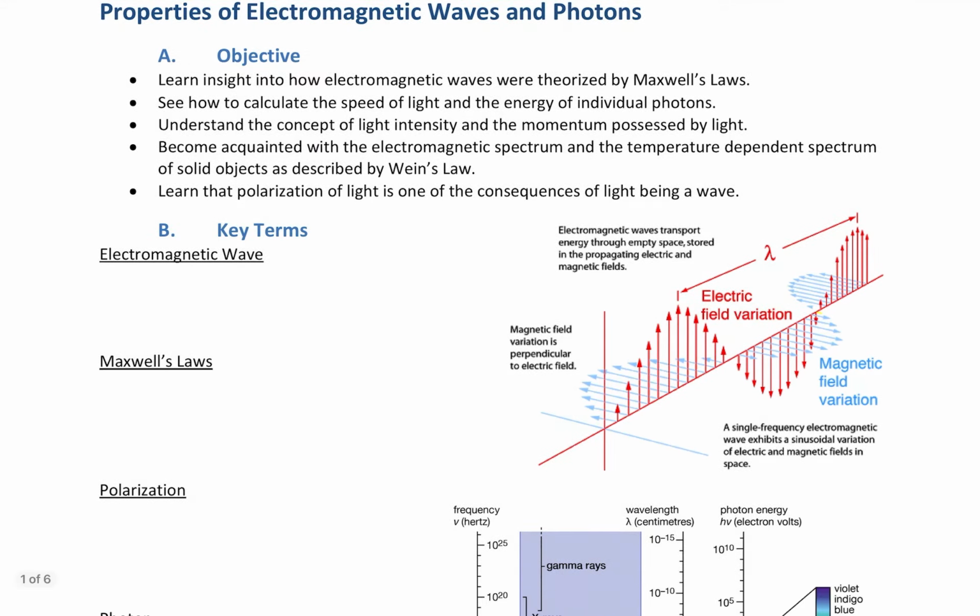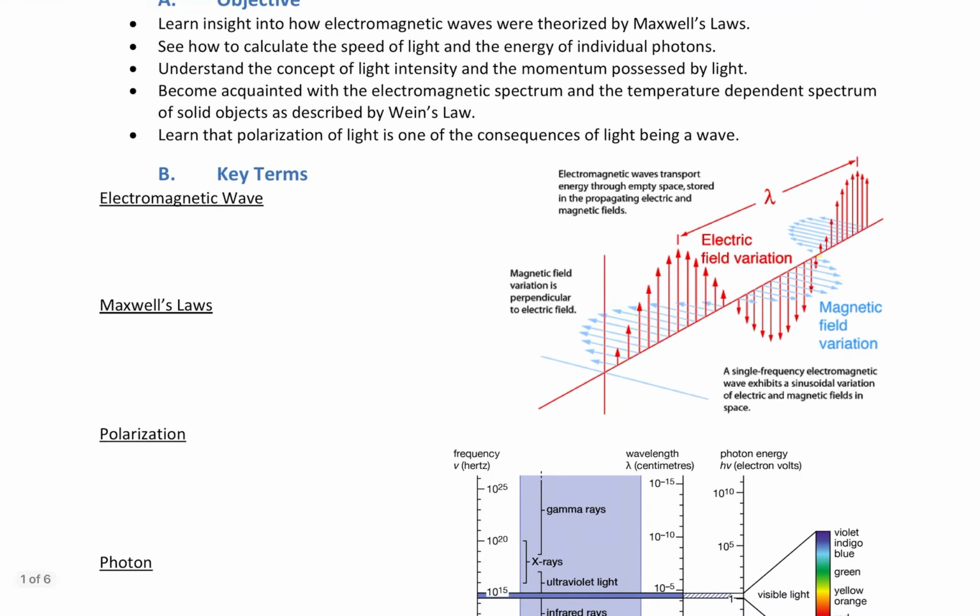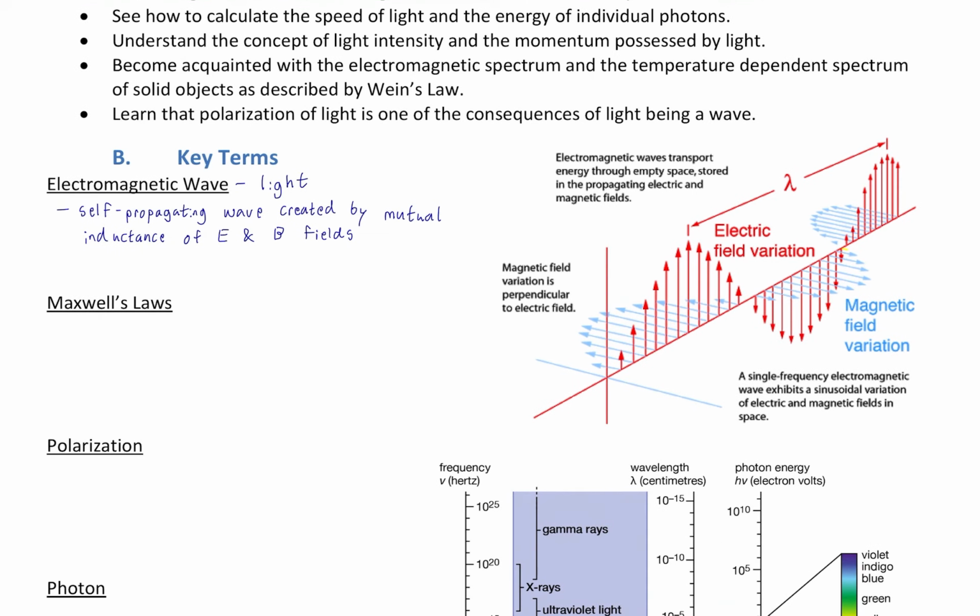Okay, so what is an electromagnetic wave? Well, it's light. Okay, an EM wave is light, no exceptions. It is a self-propagating wave created by the mutual inductance of electric and magnetic fields, the E and B fields. Because we know that a changing magnetic field induces a changing electric field and vice versa.